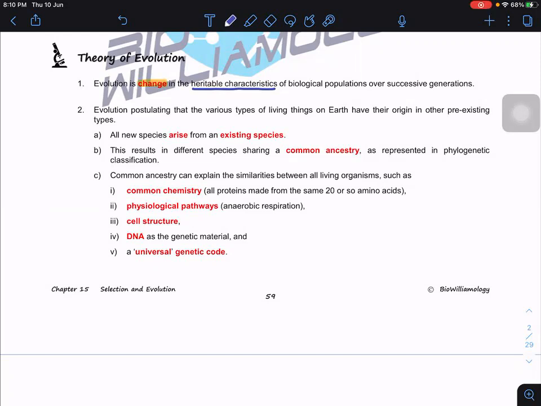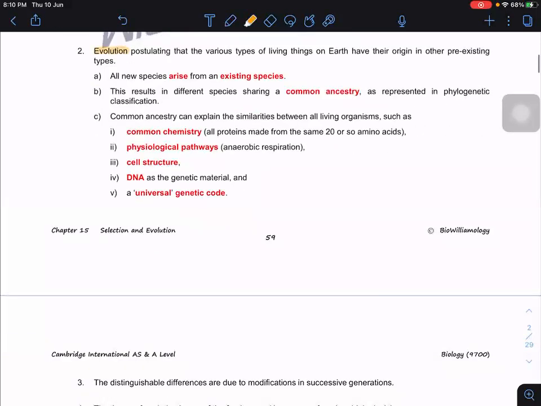Why do we think that it must be evolution? Why can it not be spontaneous generation, where all of a sudden humans arise, or all of a sudden a rat comes out? That is impossible, because we have evidence to show that evolution actually takes place. For example, all new species must arise from existing species. They cannot arise out of nothing.